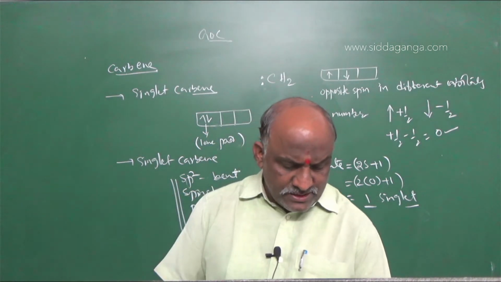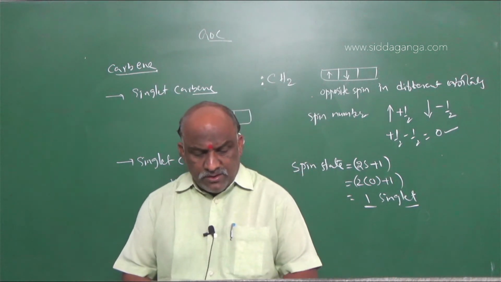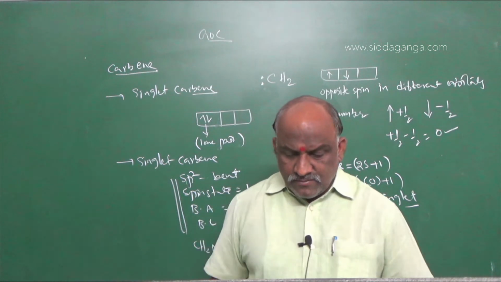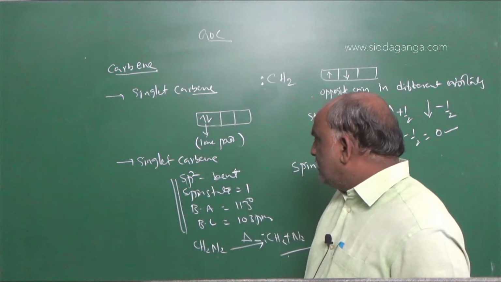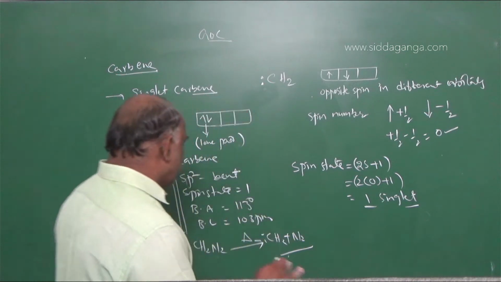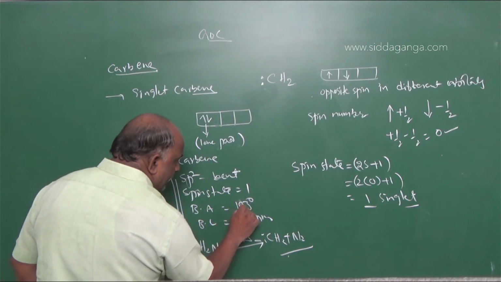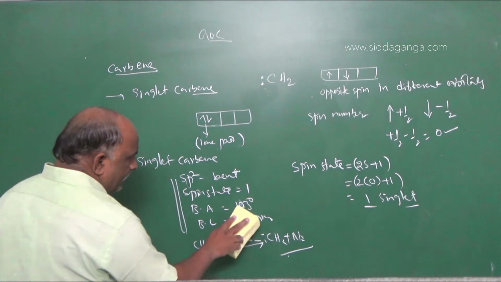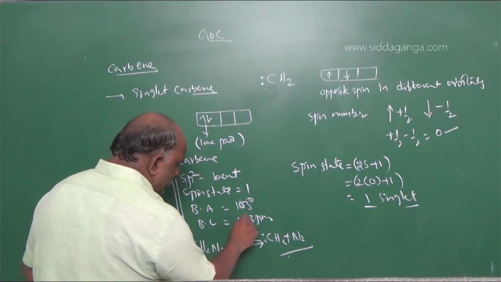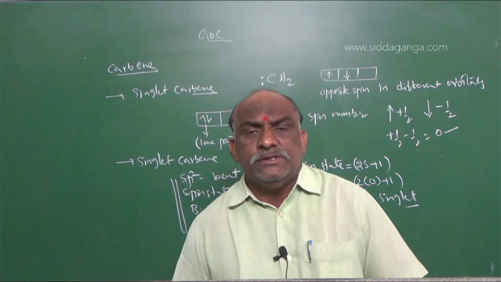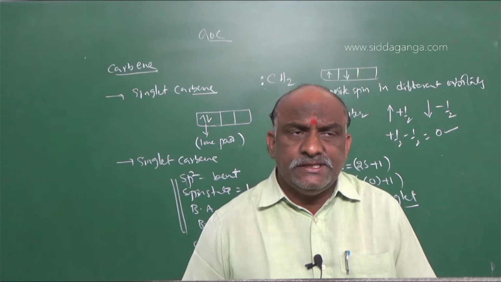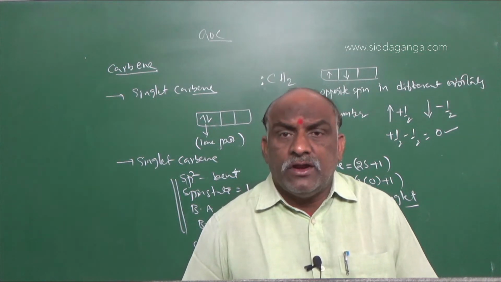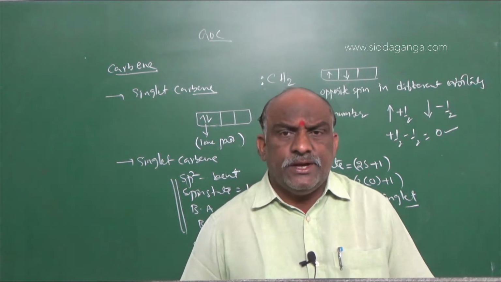For singlet carbon, the bond angle is 103 degrees, sorry, you make one correction, due to the repulsions that take place. So the correction is: singlet carbon is a highly reactive neutral species with sp2 hybridization, and it is obtained by photolysis of diazomethane, CH2N2.